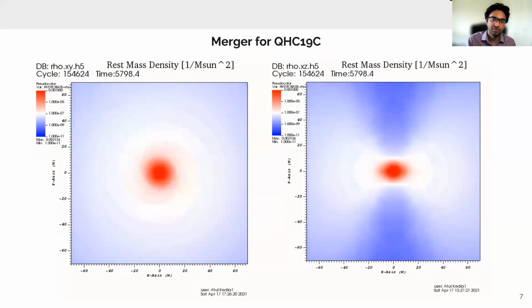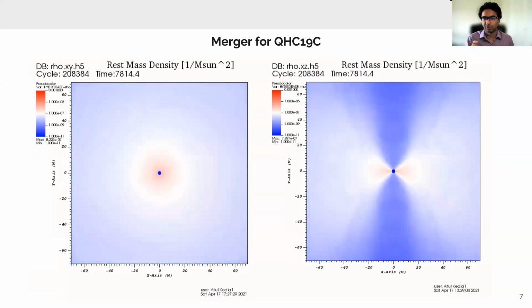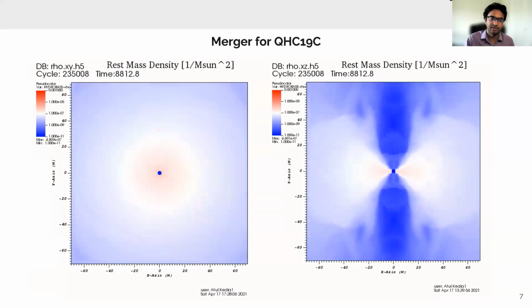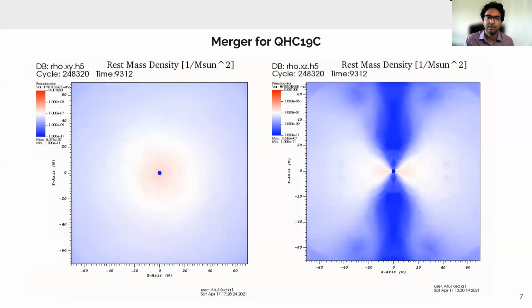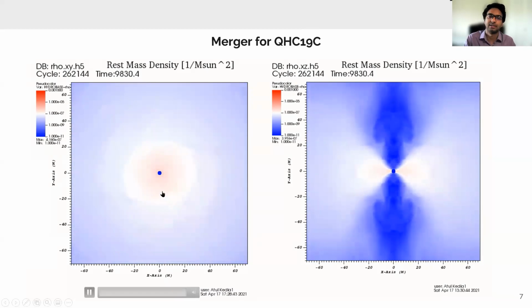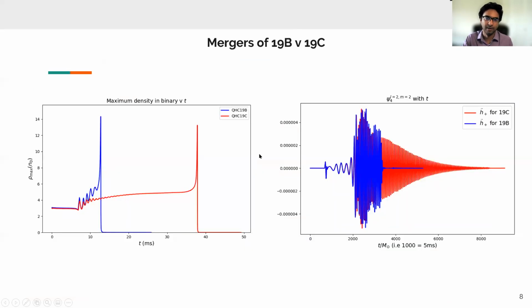We performed the same simulation for 19B, and we noticed that for 19B, the merged neutron star state is very short. The binary, after merging, basically immediately collapses to a black hole. Whereas for 19C, it takes a fairly long time to collapse into the black hole. And so that is the main result for this talk, and I'm going to show that again over here.